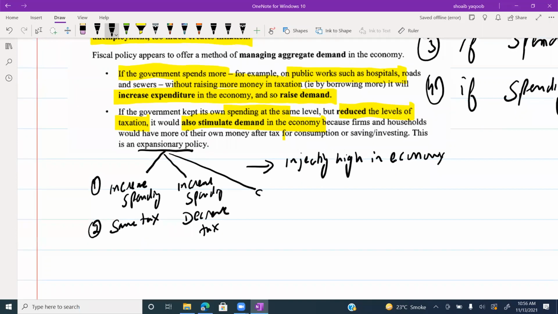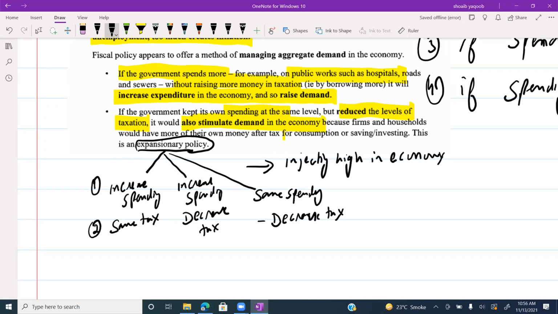Third one, same spending, decrease tax. In all cases, the public will have the money flow. Public will have more money. In all these three cases, this is expansionary policy.